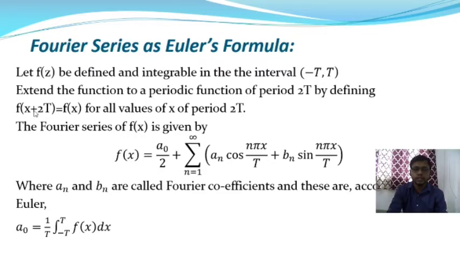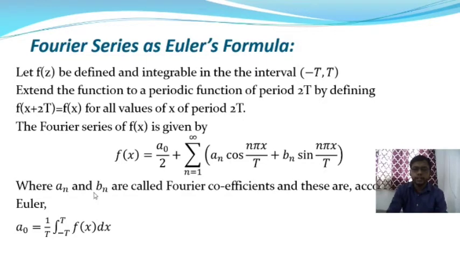So that means 2t is the period of this function for all values of x, of period 2t. Then the Fourier series of f(x) is given by f(x) = a0/2 + summation over n = 1 to infinity of an cos(nπx/t) + bn sin(nπx/t).